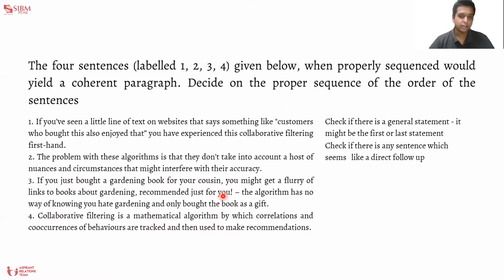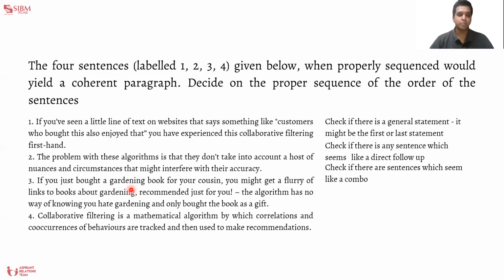Now that we have done that, we check the other 2 sentences and see if we can find some sort of a combo. When we check the other 2 sentences, we find that 2 and 3 are a combo, and 2 introduces a problem and 3 gives us an example of the problem. So 2 comes first and then 3. Now we have 2 combos, 4, 1 and 2, 3.